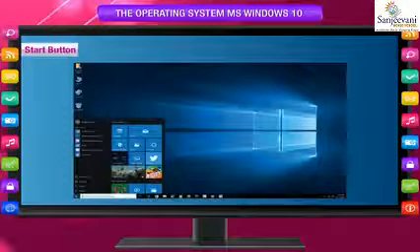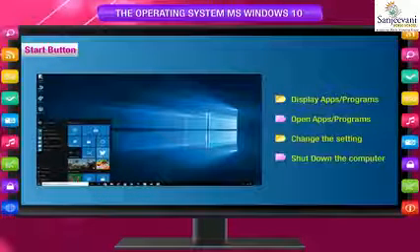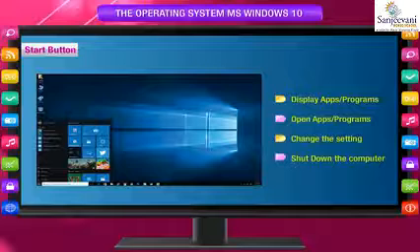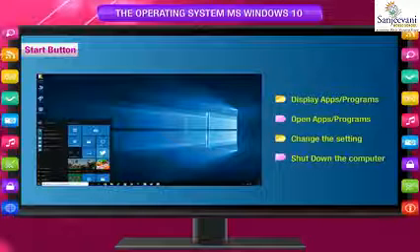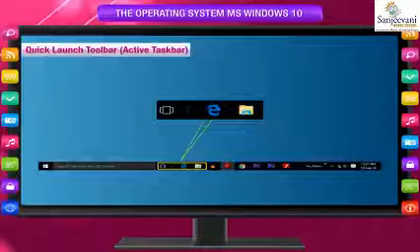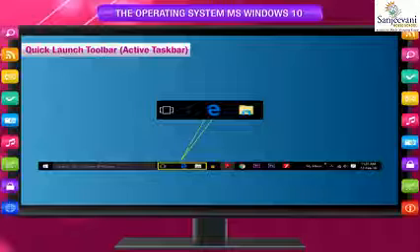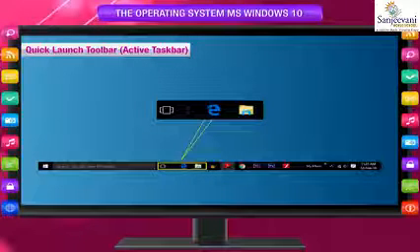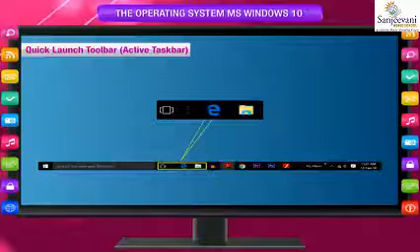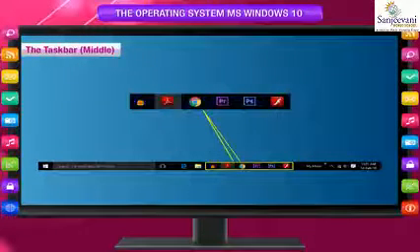Start button. It is displayed at the lower left corner. This is used to display apps or programs, open apps or programs, change the settings, and shut down the computer. Quick Launch Toolbar or Active Taskbar. The Quick Launch Toolbar, called Active Taskbar, is located on the taskbar when added and is a convenient way to open apps or programs. You can add or remove shortcuts in the Quick Launch folder to have easy access from the Quick Launch toolbar to those you frequently use.